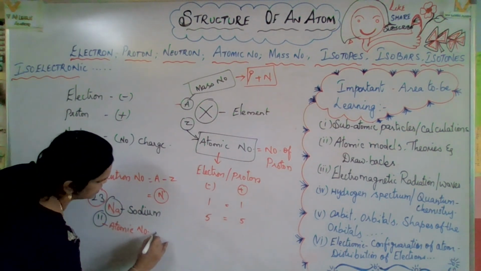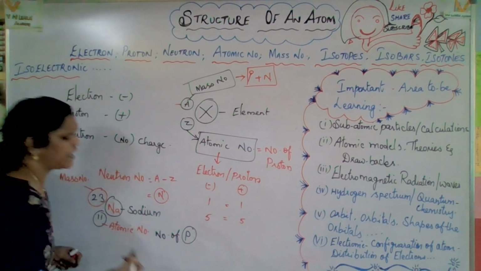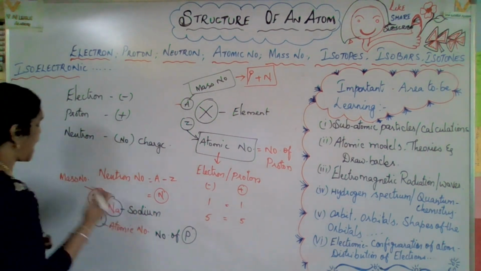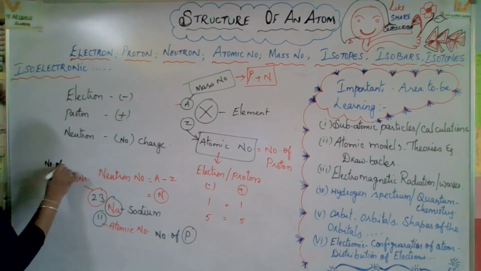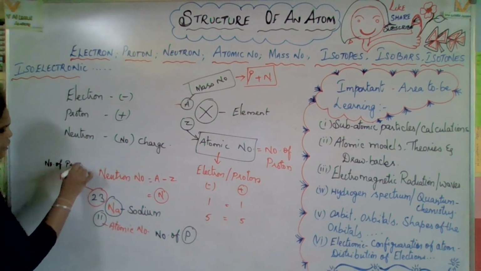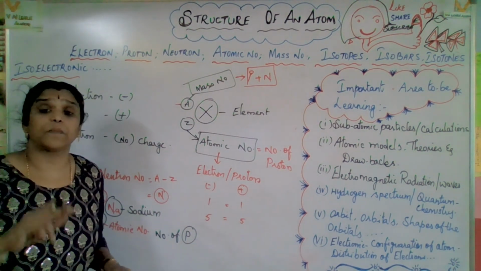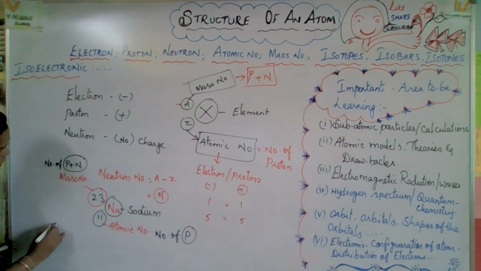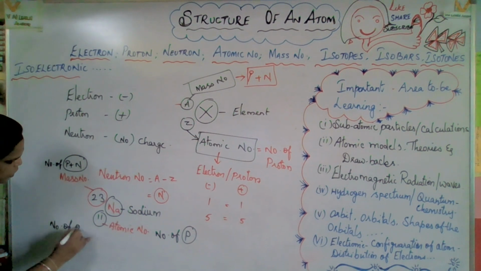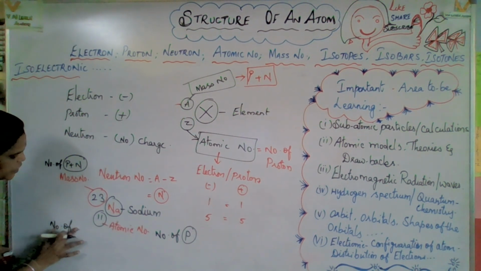Now, atomic number is what? Number of protons or number of electrons. And mass number, what is it? Number of protons plus neutrons. Right. Now, how many neutrons are present in sodium? Come on, come to that point. Now, how will you calculate it? That is the only question: the number of neutrons present in sodium.